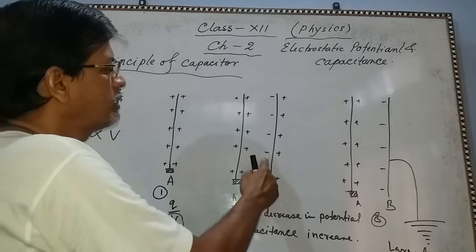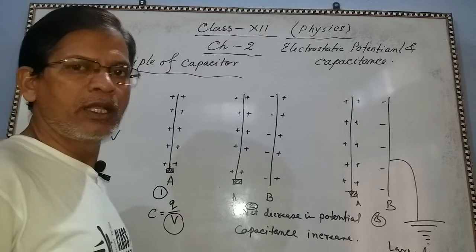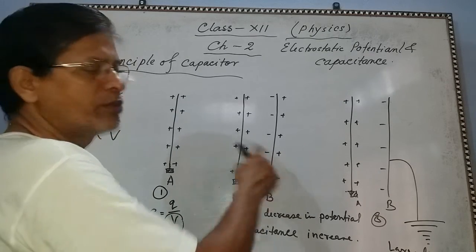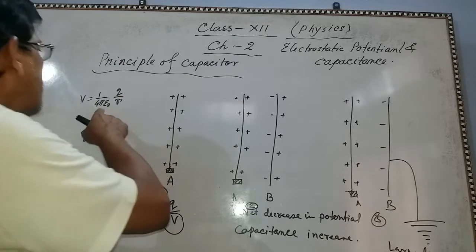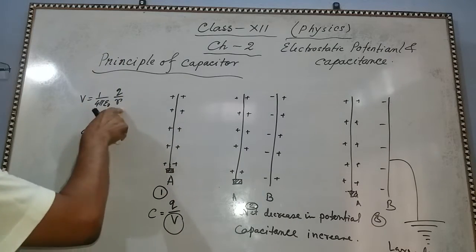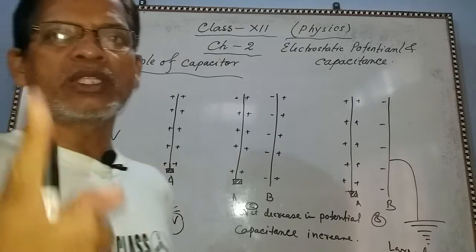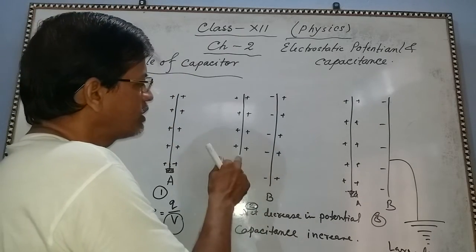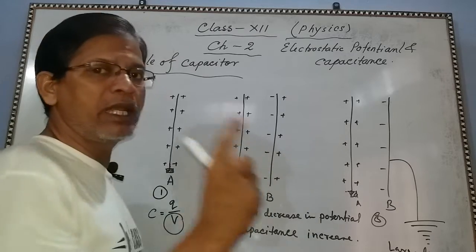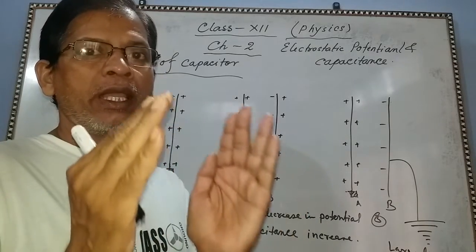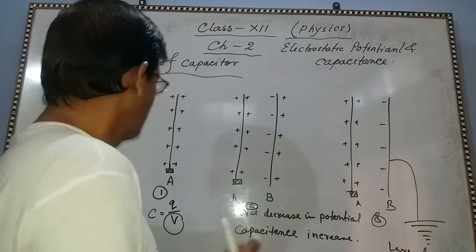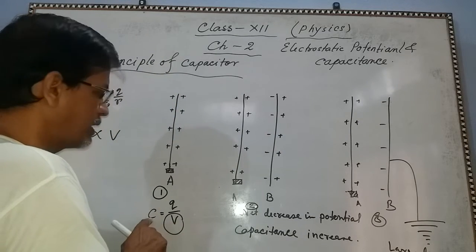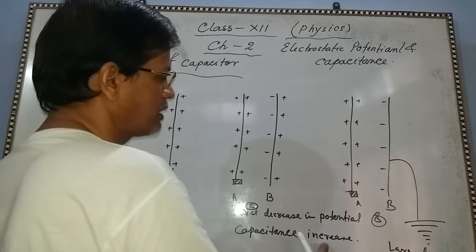Negative charge decreases its potential and positive charge increases its potential. But we know that potential depends upon distance. If distance increases, potential decreases. So it will decrease its potential more, it will increase its potential less. So there is a decrease in potential. Since potential is decreasing, capacitance will increase.